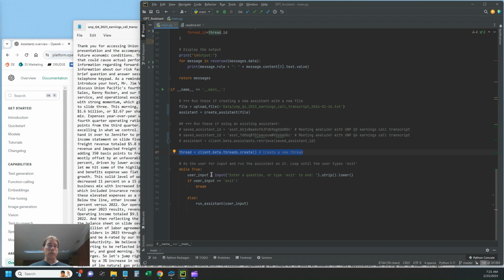So while true, while user input is allowing the function to ask a question, we enter the question or type exit to end. If exit's detected, we break, else we run the assistant. So we call the run assistant function above that I created on that user input that was just entered.